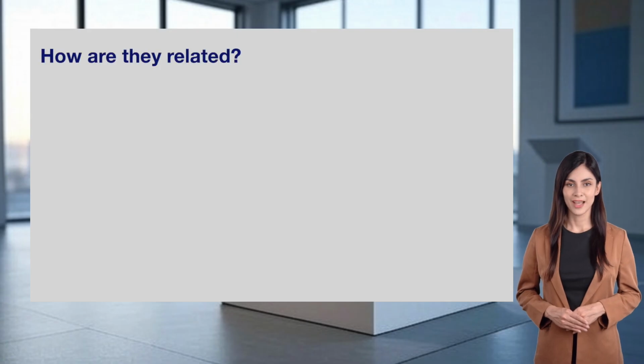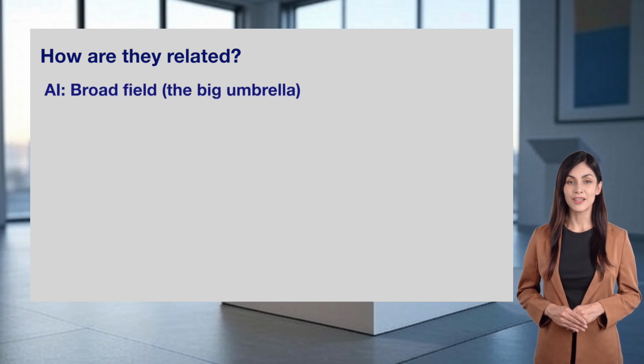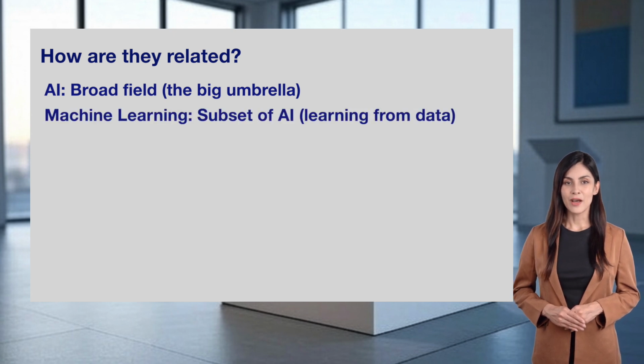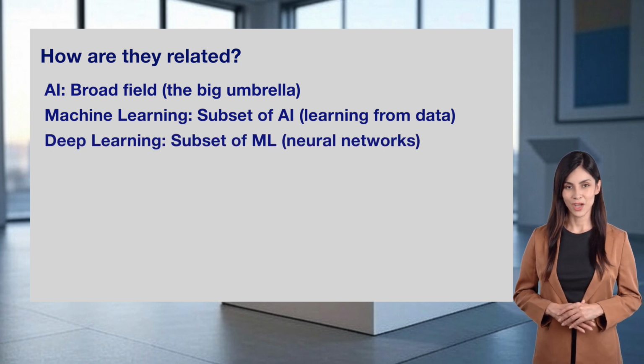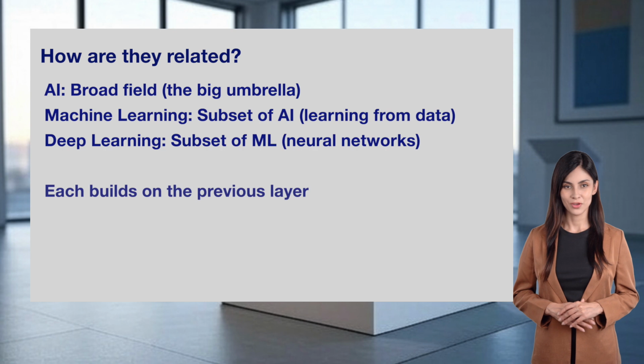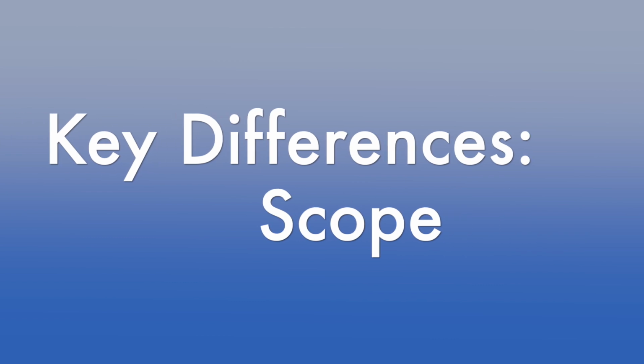So, how are AI, machine learning, and deep learning related? Think of AI as the big umbrella. It's the broad field of creating intelligent machines. Machine learning is a subset of AI, focusing on learning from data. Deep learning is a subset of machine learning, using neural networks for more complex tasks. Each layer builds on the previous one, making AI a family of techniques that work together to create smart systems.